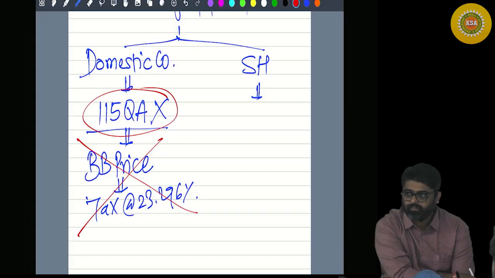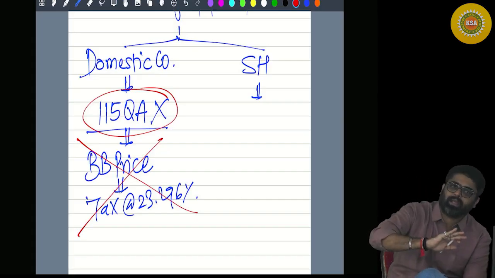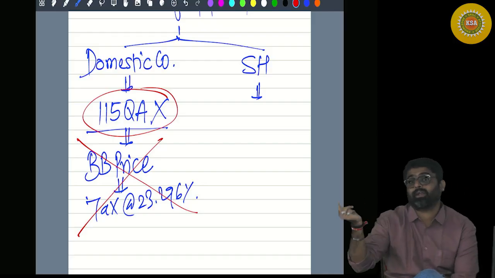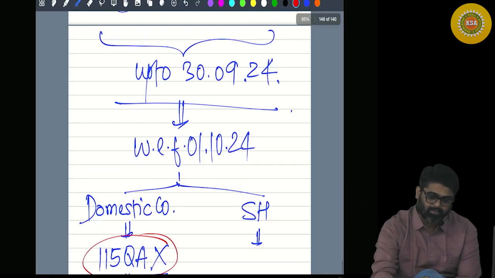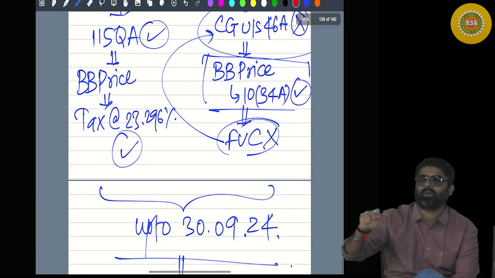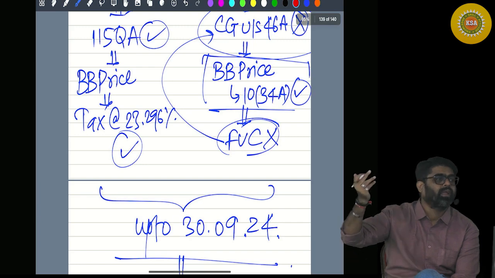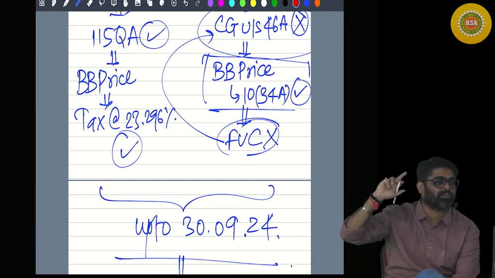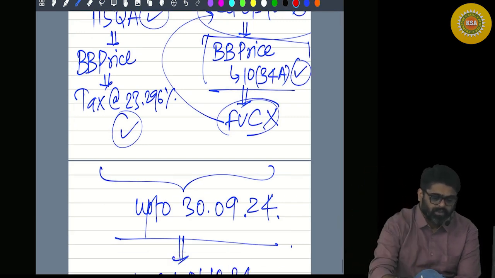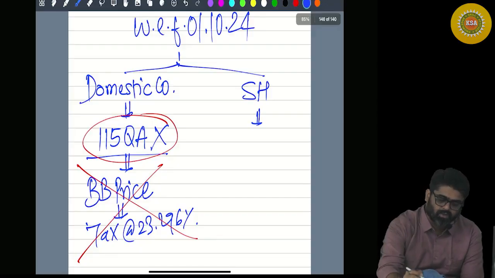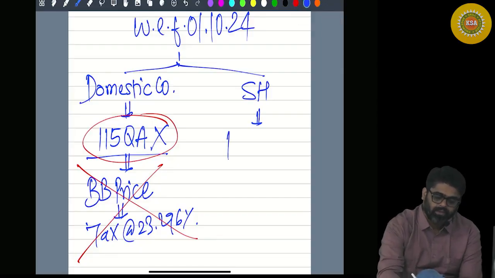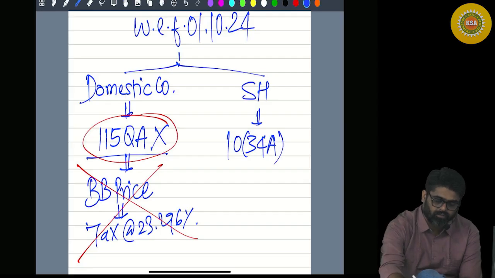But wait, if the company has not paid tax on this, now who should pay tax? Last time company was paying tax, so we spared you. We gave the exemption of buyback price under section 10(34A). Now tell me, for the shareholder, for the exemption which was available for buyback price under section 10(34A), will it be available or it will not be available?